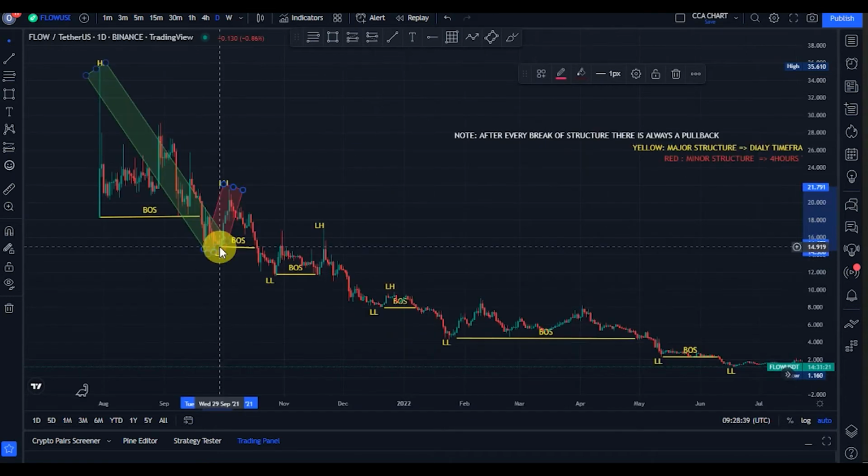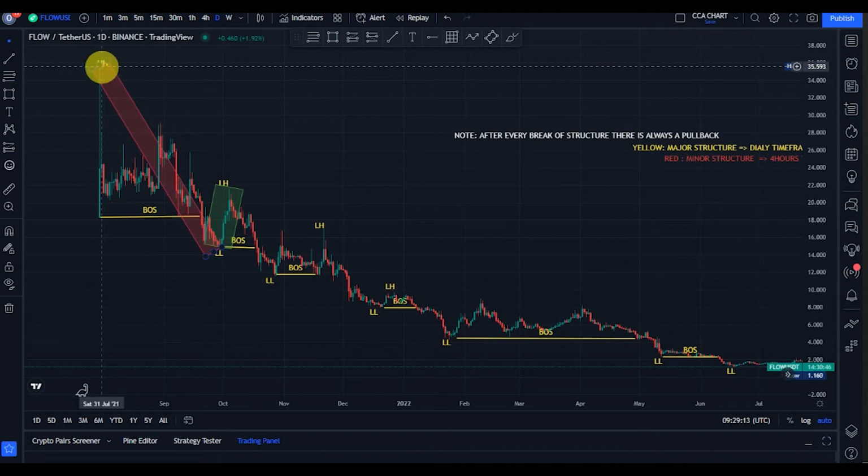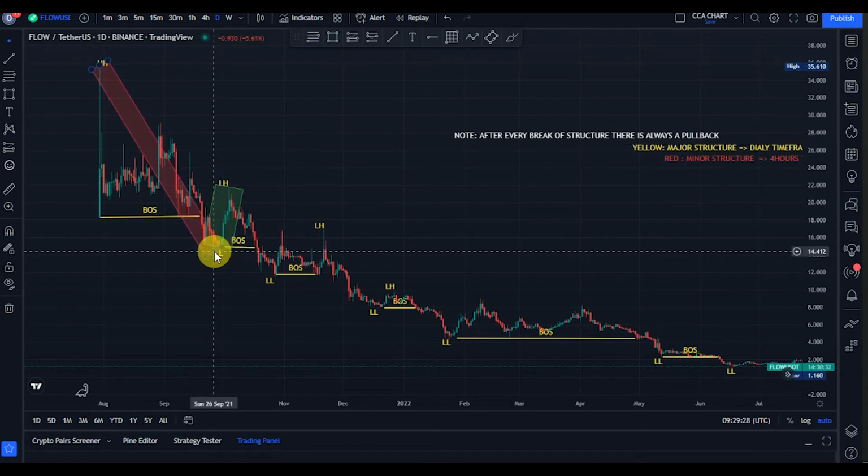So guys, the Flow token was launched in August 2021 at the price of $35. And guess what? The bears came into the market, broke structure to the downside, and brought the price back to about $14. And remember, after every break of structure, you should expect a pullback.